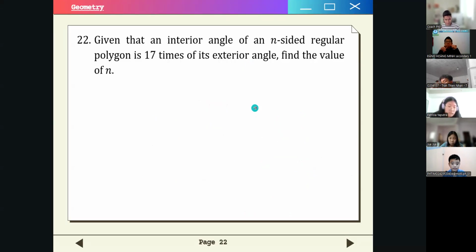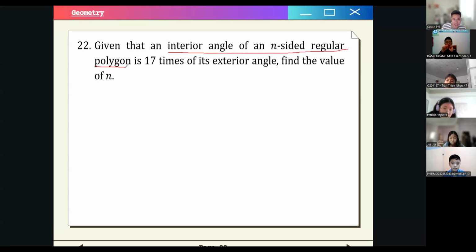Number 22. Given that an interior angle of an n-sided regular polygon is 17 times its exterior angle, find the value of n. So what's the formula for an interior angle of an n-sided regular polygon? This is the formula for the interior angle.